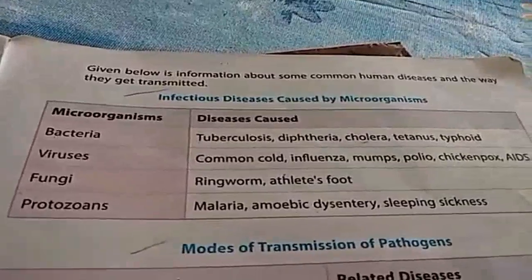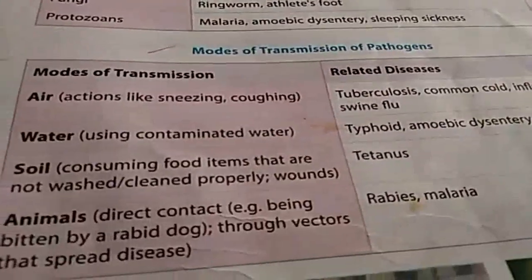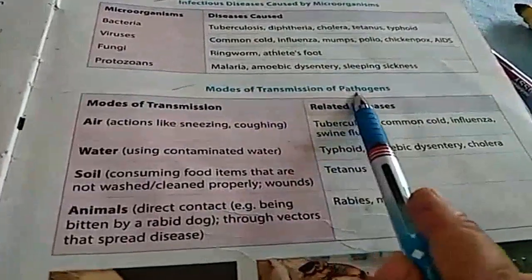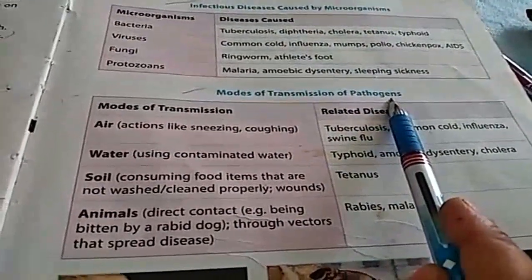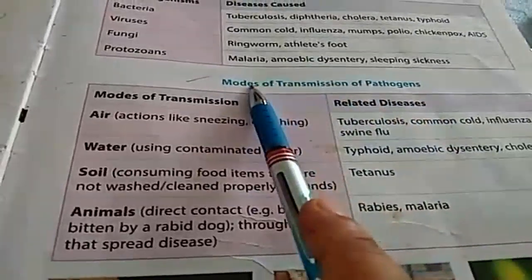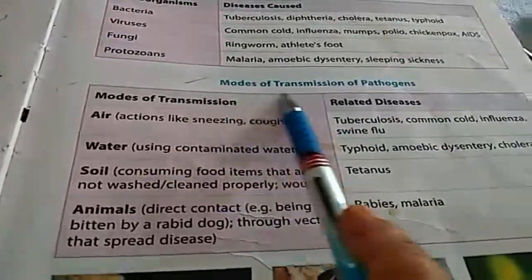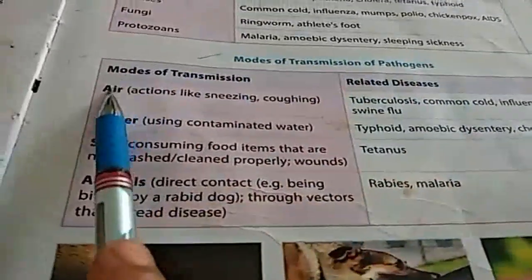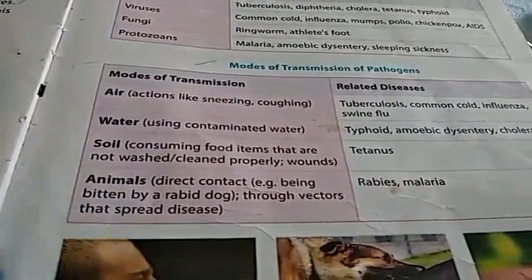Okay, students, now let's proceed. Modes of transmission of pathogens. You know the term pathogen. Up till now I have made you understand disease-causing microorganisms, and now the methods by which these pathogens enter the organisms: air, water, soil, animals.